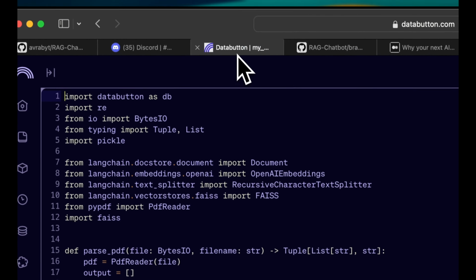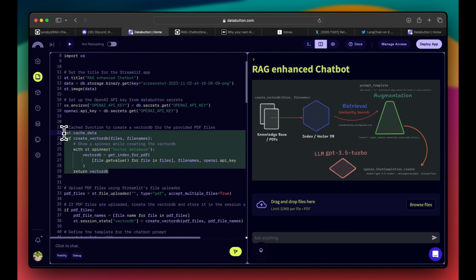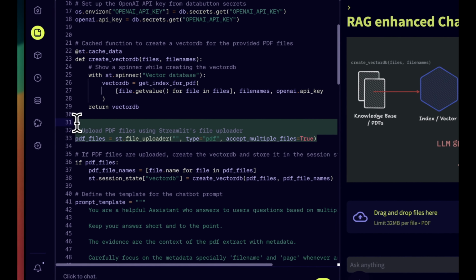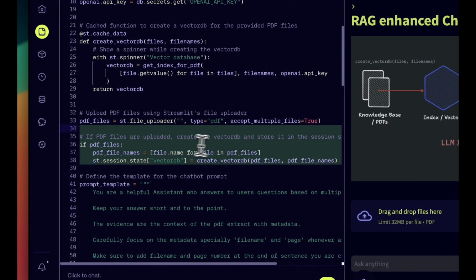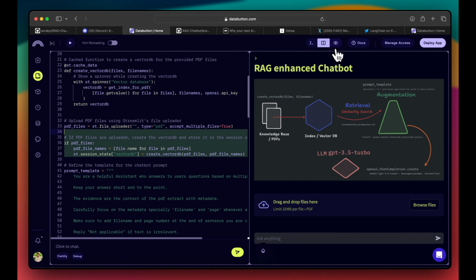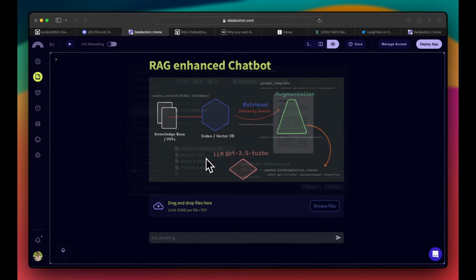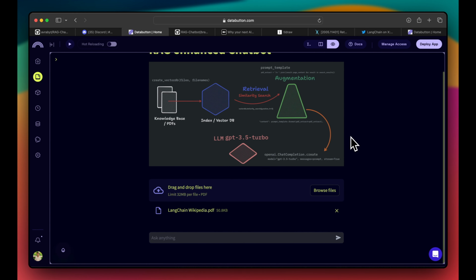So I'll just come to our app again. Here we create the vector database. That's the whole plan, and that's why when there is a PDF file there, we create the vector database. Super. So let me just upload a PDF file already, and you can see if it works or not. If I browse and upload a single file now, the LangChain Wikipedia PDF, we just try with this.